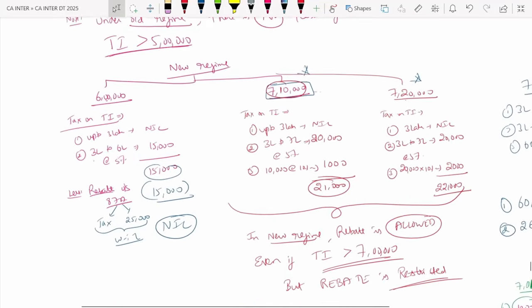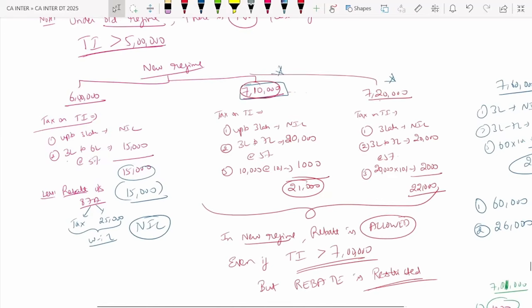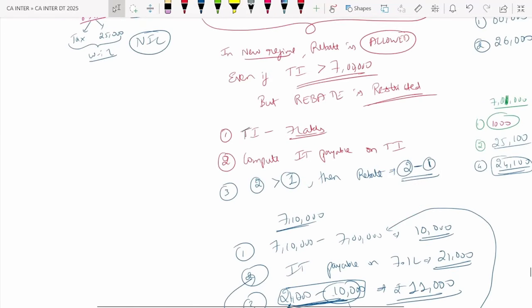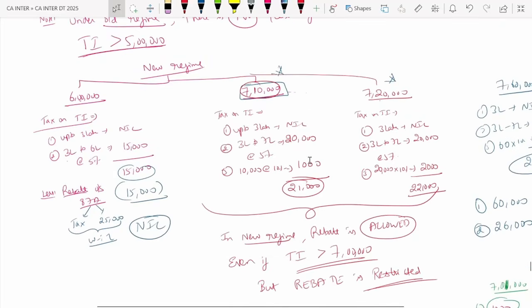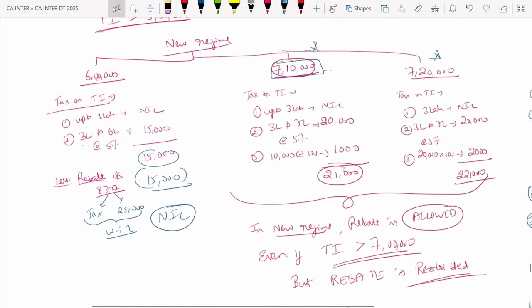Interesting point. In the new regime, calculation up to 6 lakh, tax on total income up to 3 lakh, nil. 3 lakh to 6 lakh at 5%, 15,000. Rebate will be what?